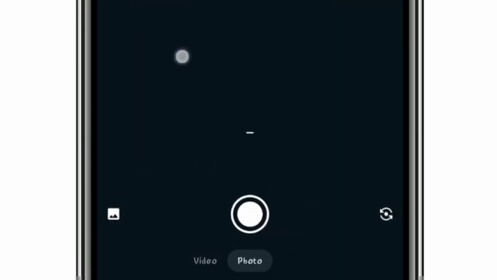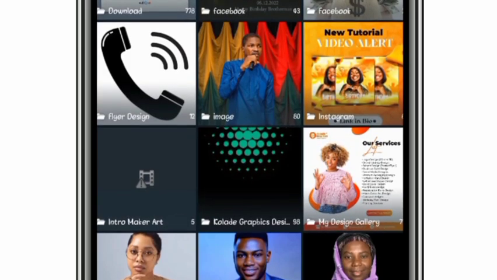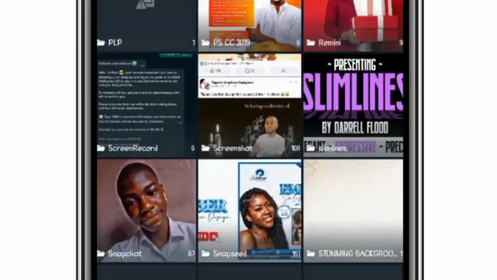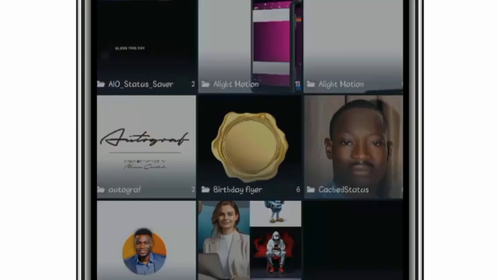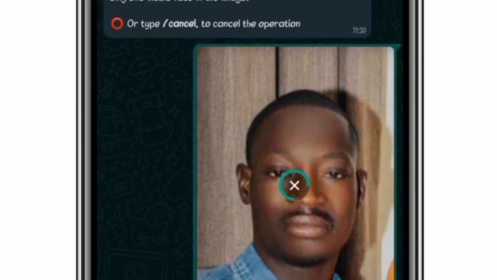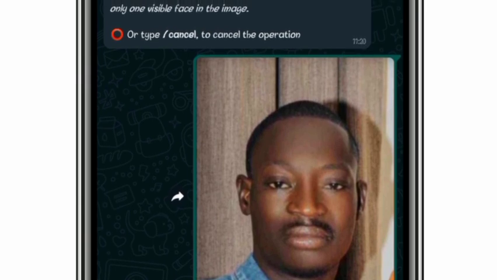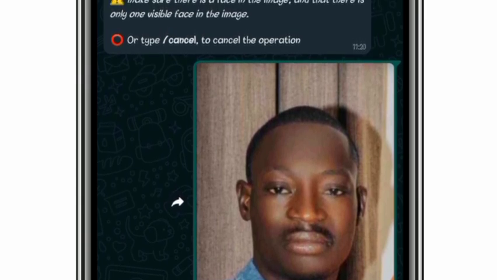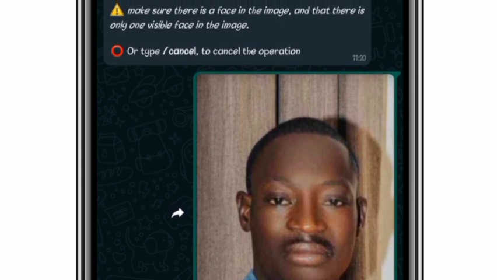Get to your gallery and send the image, and wait for the bot to receive it. So the body has been uploaded.